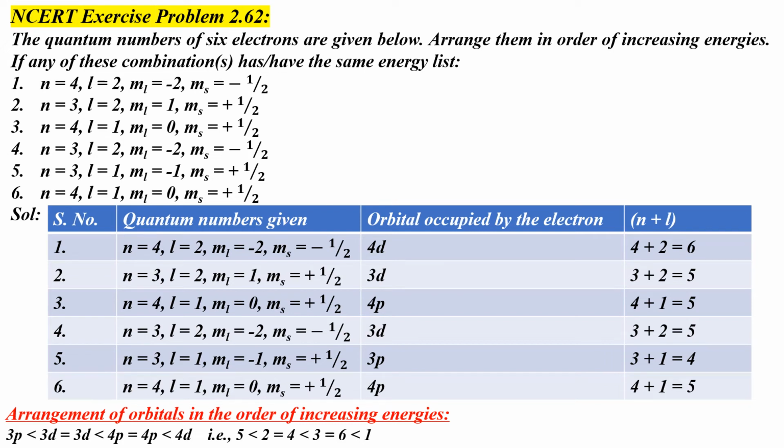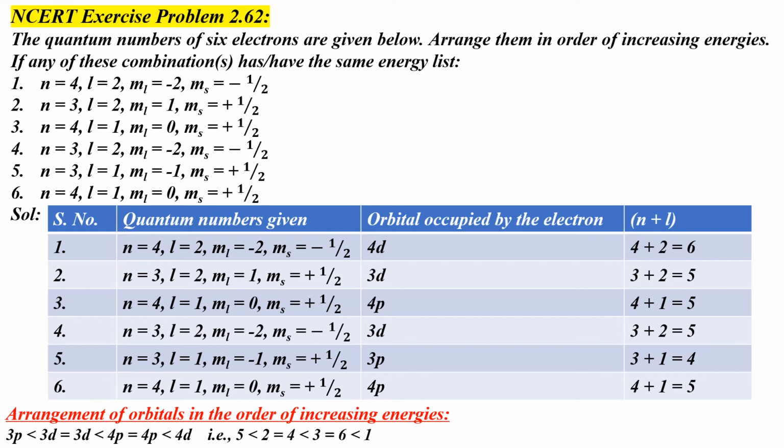We can work out this problem easily in the tabular format shown. In the first column, I have written the serial number of each given set. In the second column, I have listed the 6 sets of 4 quantum numbers. In the third column, the orbital occupied by electron indicated by each set is mentioned. And in the last column, I have calculated the n plus L value of each orbital.